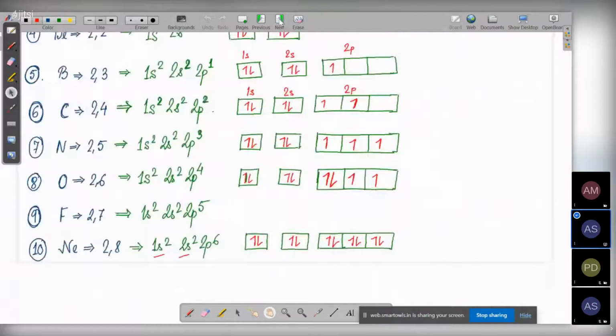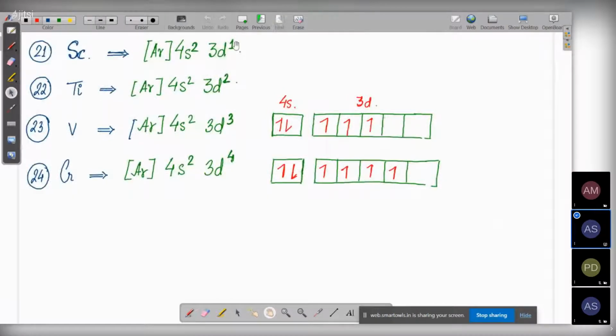So now see what chromium thinks. If I remove my electron from this 4s and put it in 3d, then my configuration is going to become a half-filled configuration. That means it will become much more stable. So chromium thinks that instead of writing 4s2 3d4, if I can move one of the electrons from 4s to the 3d orbital, then my configuration will become half-filled, which is basically much more stable.